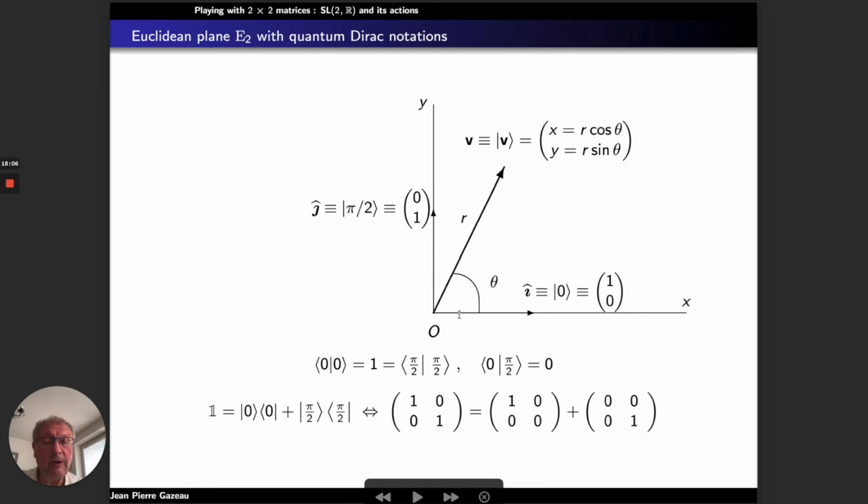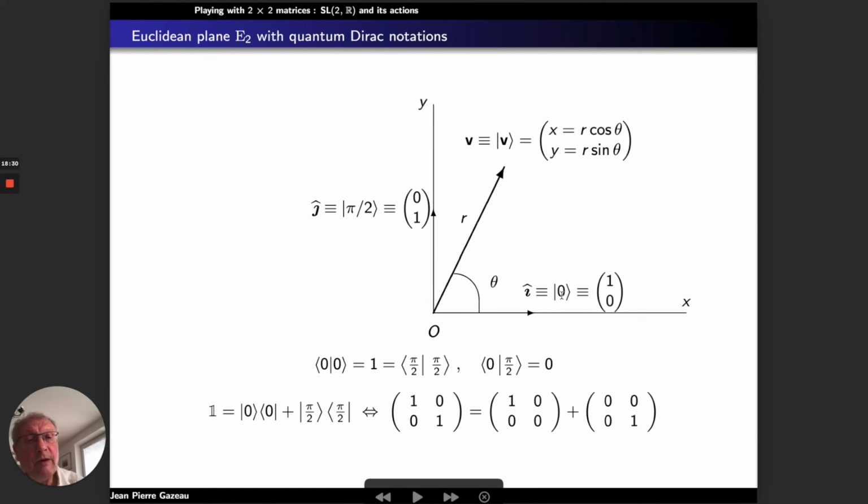It's the angle the vector v is making with the axis x. So instead of using the symbol, I'm using the symbol ket, where I put the polar angle here.